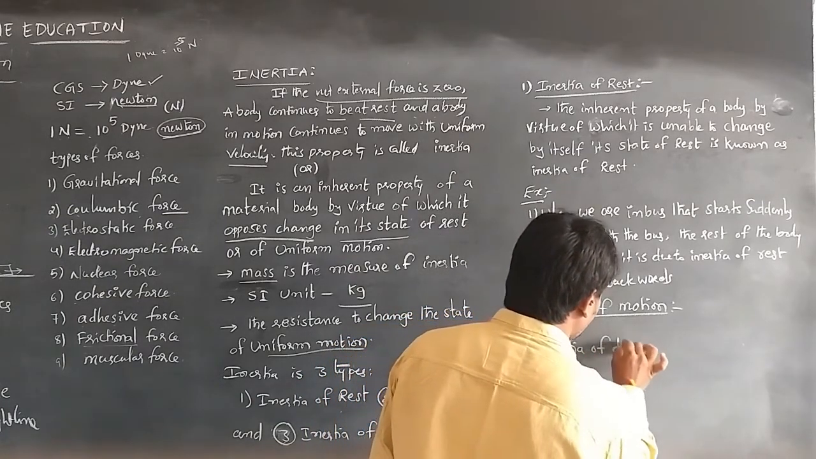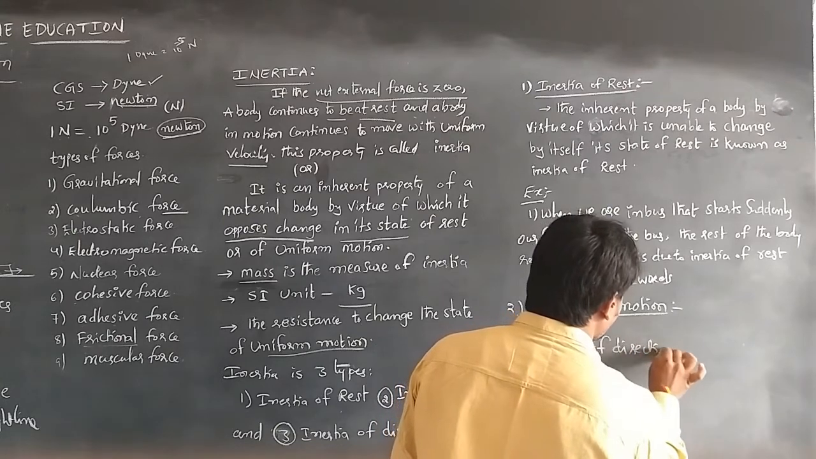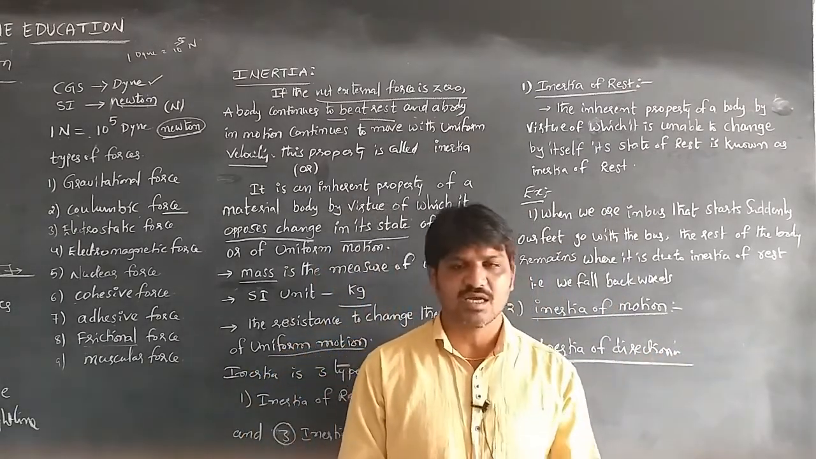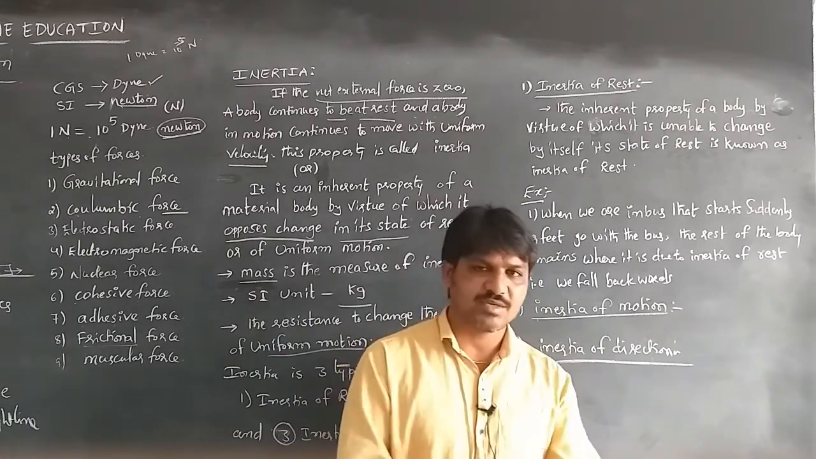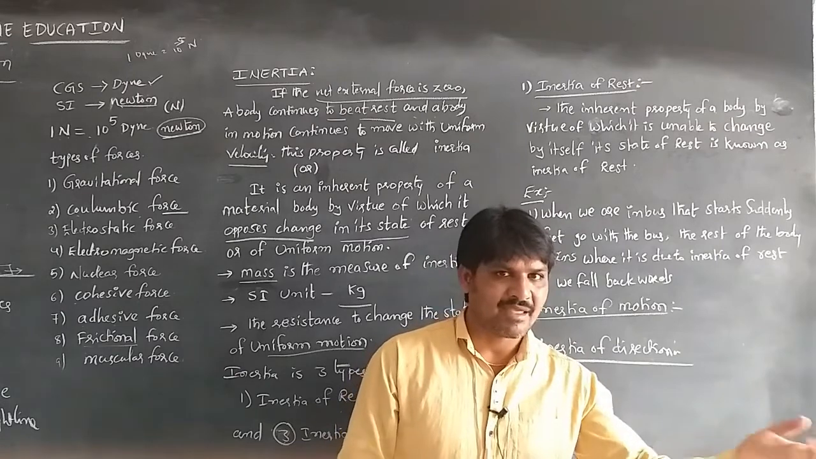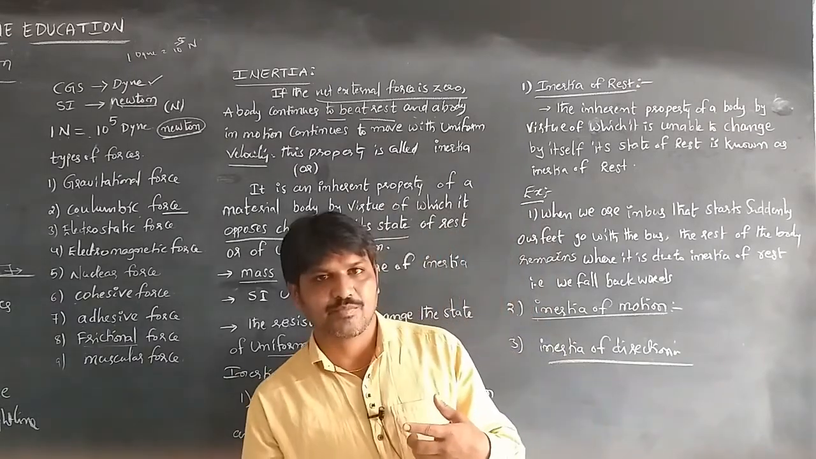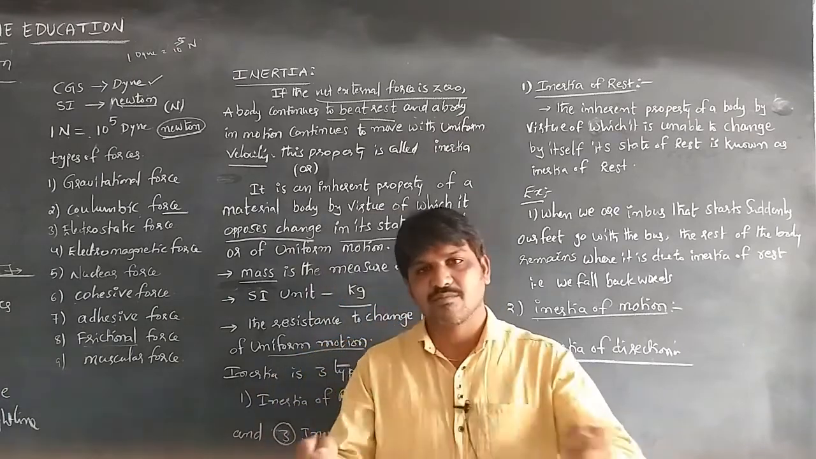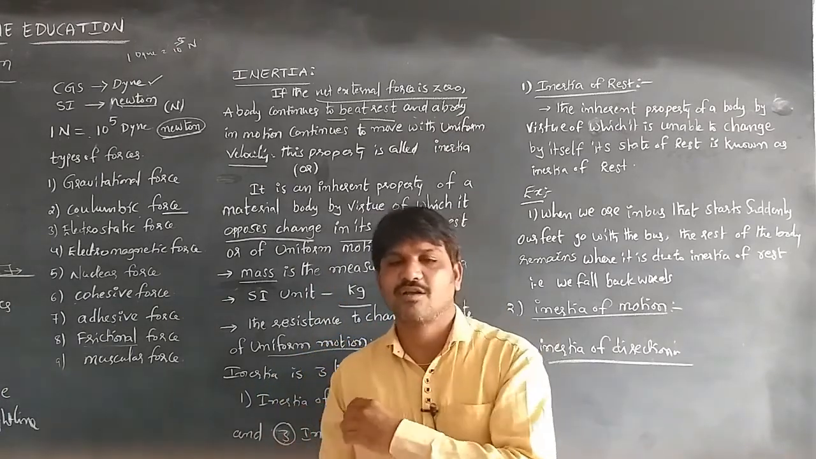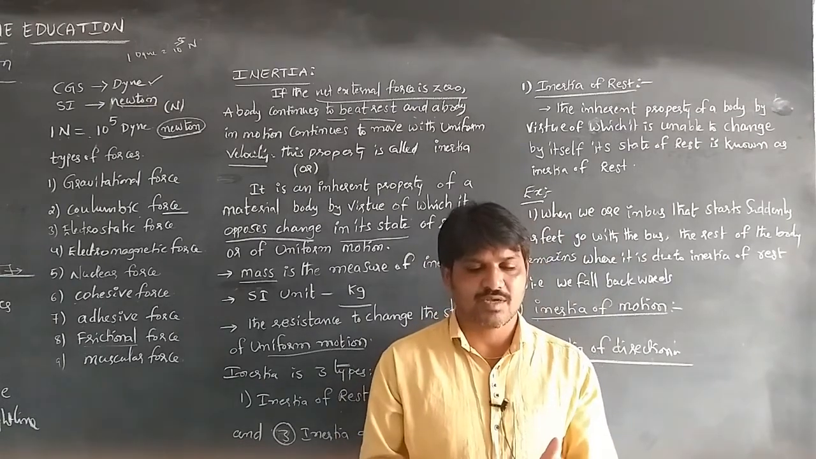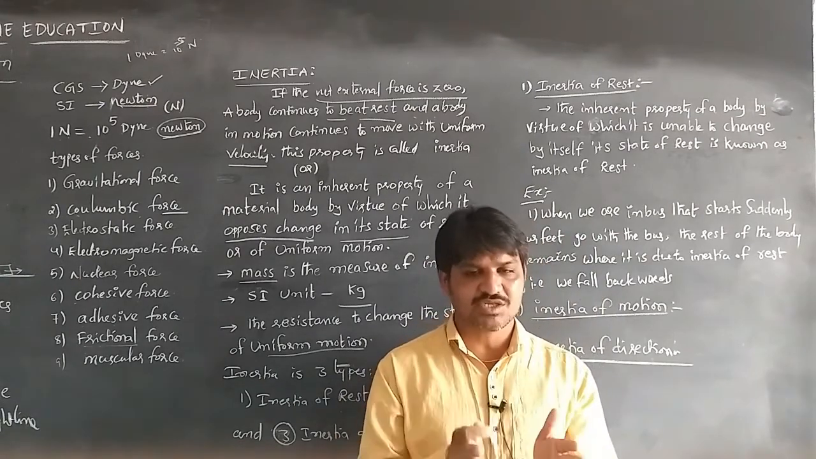Inertia of direction means simply that whenever the bus turns to one side, if the driver turns his steering to the left side, our body falls to the right side. And if he turns the bus to the right side, our body falls to the left side. Because we are staying like this, our motion is going in the same direction.